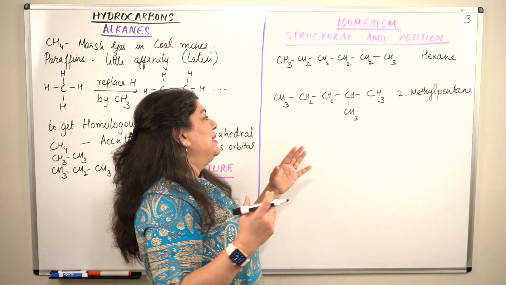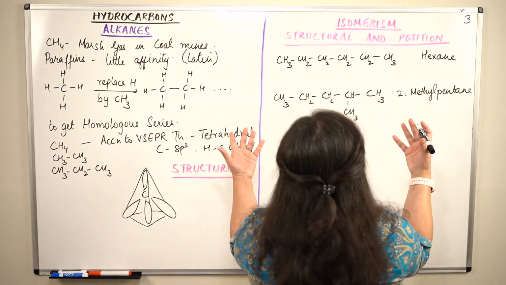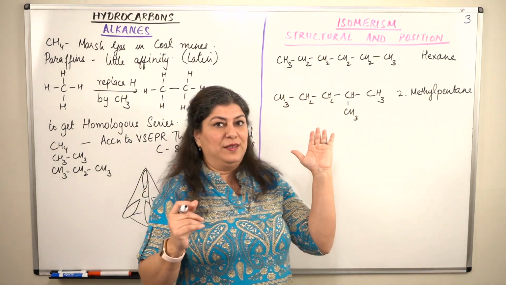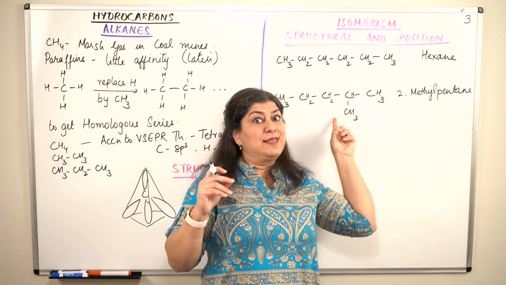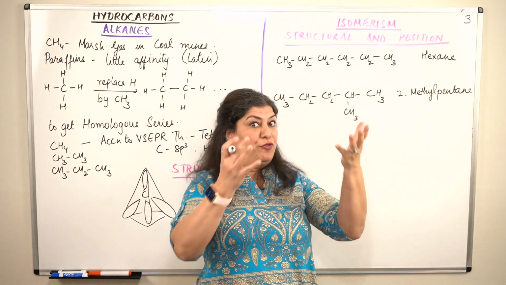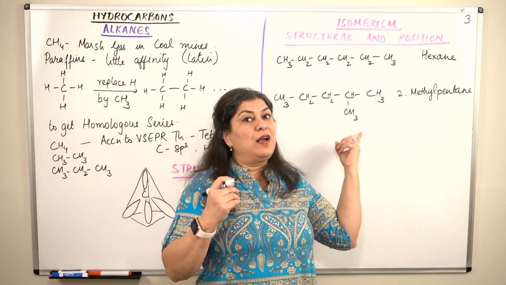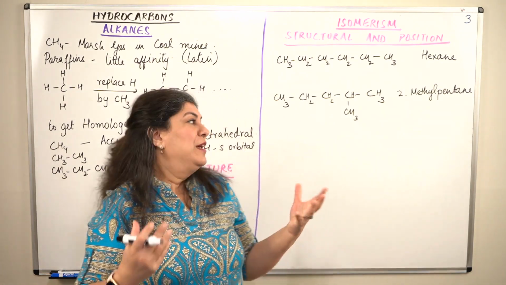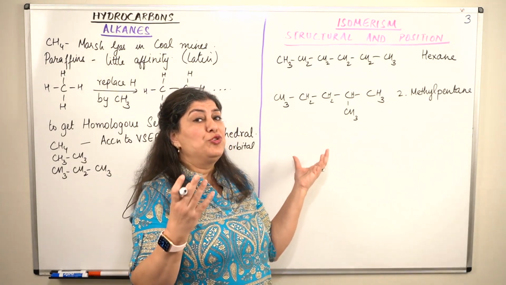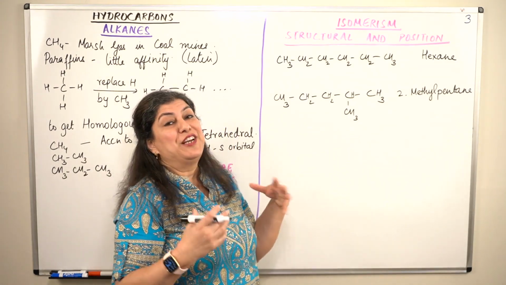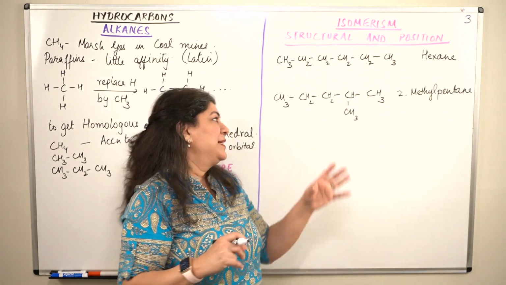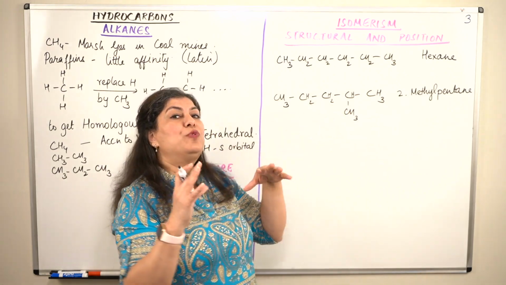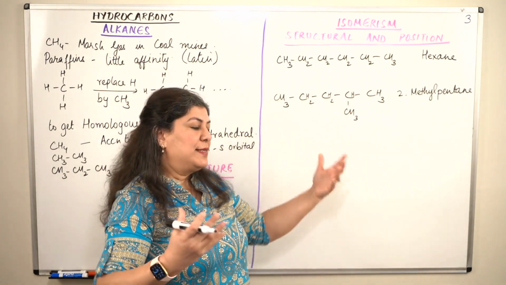Imagine that I'm looking at this compound from the front of the board. This seems to be the 4th carbon. If I go back behind the board and I look, then this is the 2nd carbon. You always count from that direction where you get the lowest locant. I would encourage you to do the nomenclature that we've done in the previous chapter, and I'm assuming you know it. So according to the lowest locant rule, both the isomers will be the same compound, so they would not be isomers.